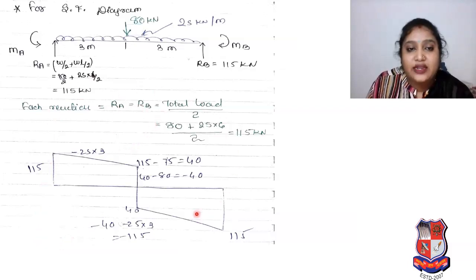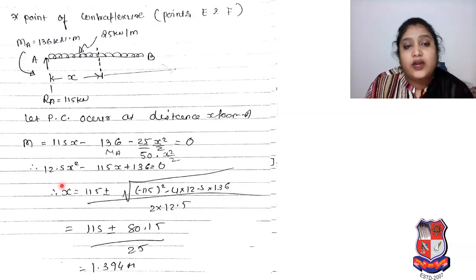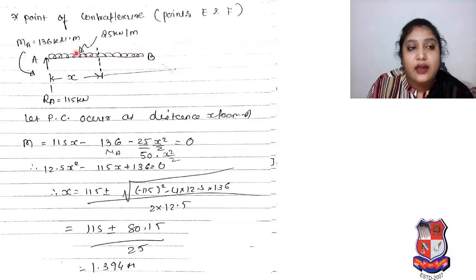So by that calculation we can draw the shear force diagram. Now our main focus is on the point of contraflexure, for points E and F. The moment at A is 136 kilonewton meter, we have already calculated.